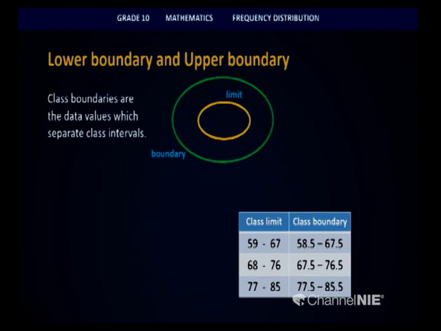So to make them equal, we take the difference between these two values, 68 and 67, and divide it by 2. Thereby, the answer that you obtain will be 0.5. So that 0.5 needs to be added to the upper limit of the first class interval, and that 0.5 needs to be deducted from the lower limit of the second class interval. So from 68 you deduct 0.5, thereby the lower boundary of the class interval that we consider becomes 67.5. Now children, look at that, both the boundaries are the same.